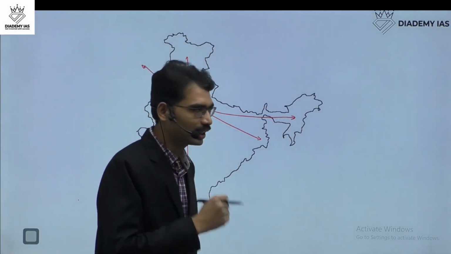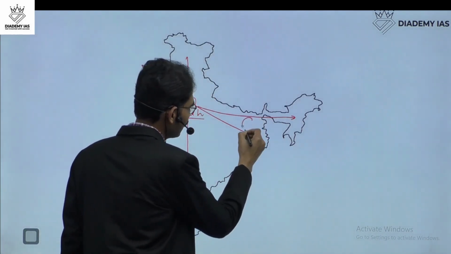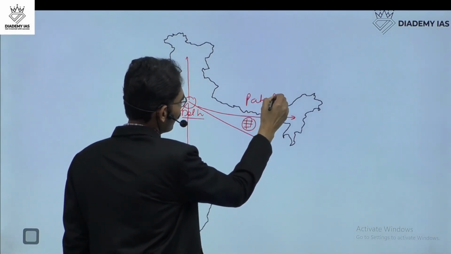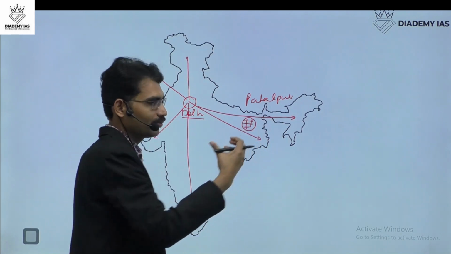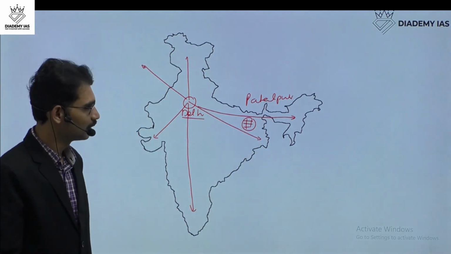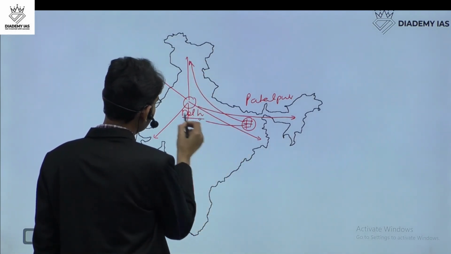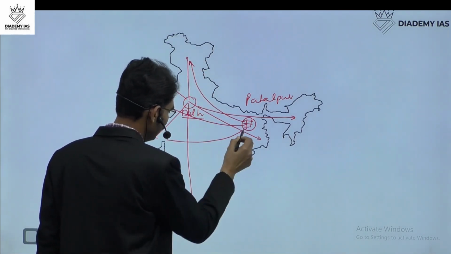If you go to the ancient time period, our imperial capital was Pataliputra. It is the place from where the first empire emerged. In ancient times, we will know how Pataliputra expanded its influence in different regions.